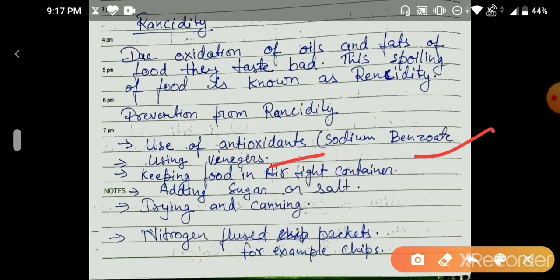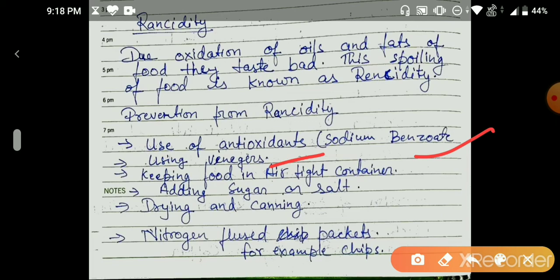Nitrogen-flushed chips packets, for example. Okay, so you can think of a nitrogen-flushed chips packet, for example Lay's. You can think of Kurkure, whatever your favorite chips are, it all depends on you. See, all of the chips packets are flushed with nitrogen so that the crispness, which is very important for us, remains in the proper way so that we can enjoy that taste.